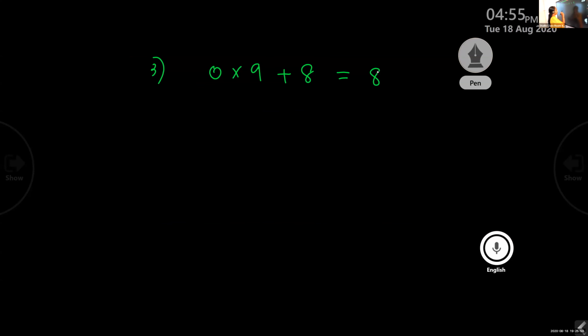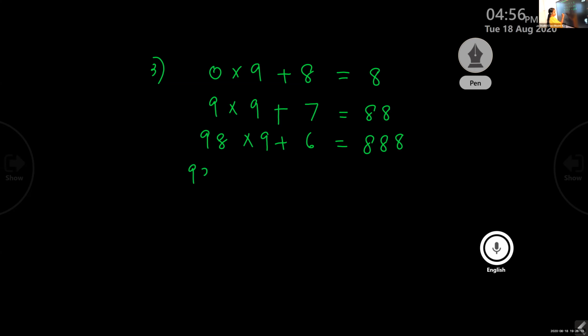Okay? 9 into 9 plus 7 equal to 88. Okay? Now, 98 into 9 plus 6 equal to 888. 987 into 9 plus 5 equal to 8888.